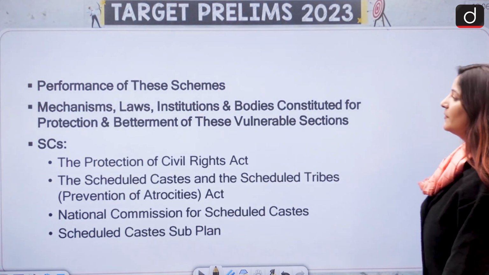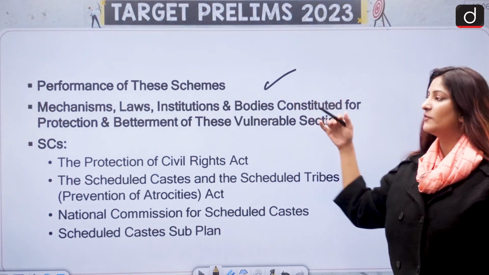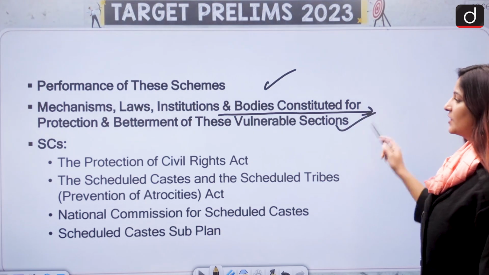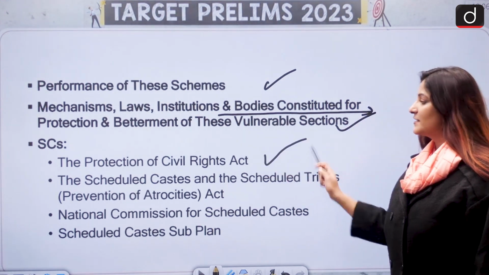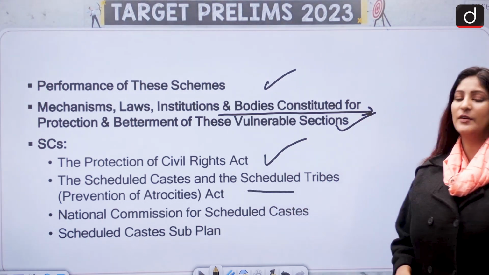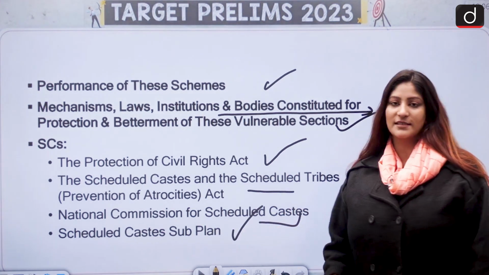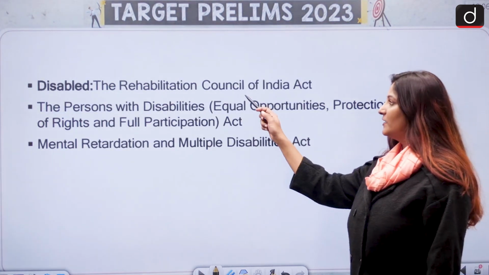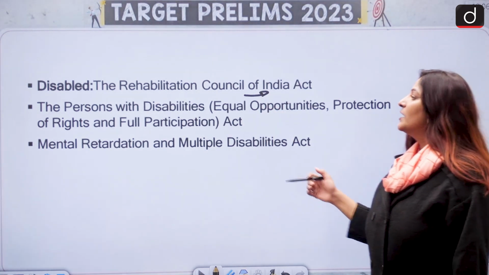Also, we have performance of these schemes, the mechanisms, laws, institutions. Performance is more important from the perspective of mains. Mechanisms, laws, institutions and bodies constituted for protection and betterment of the vulnerable sections. For Scheduled Caste, important acts such as the PCR Act, then the Scheduled Castes and Scheduled Tribes Prevention of Atrocities Act, National Commission for them and Scheduled Caste Sub-Plan.